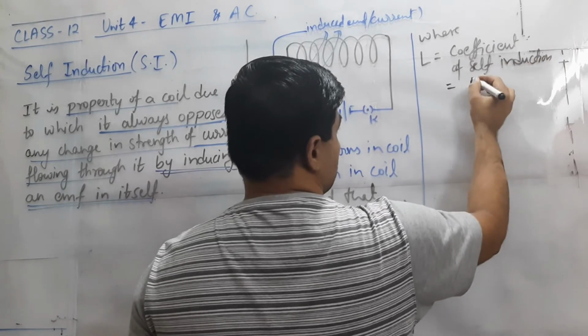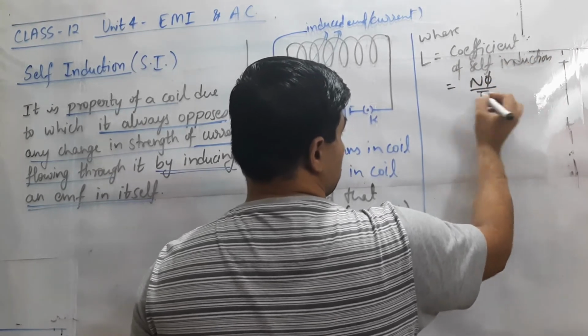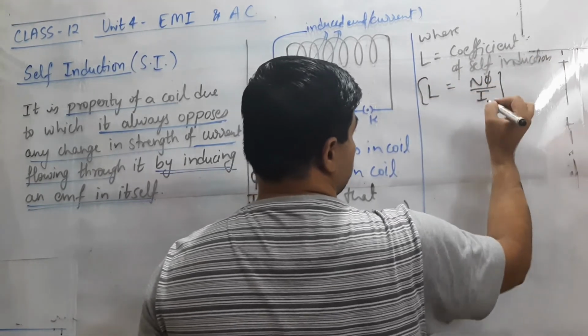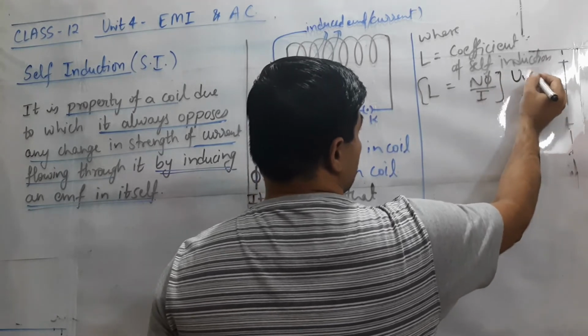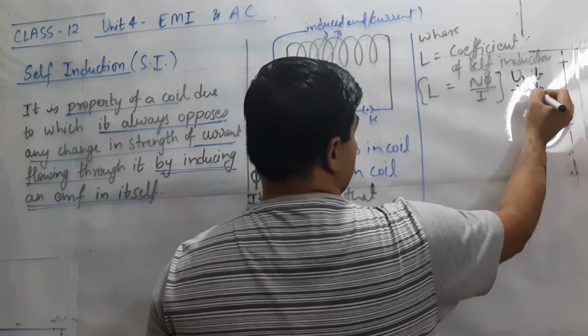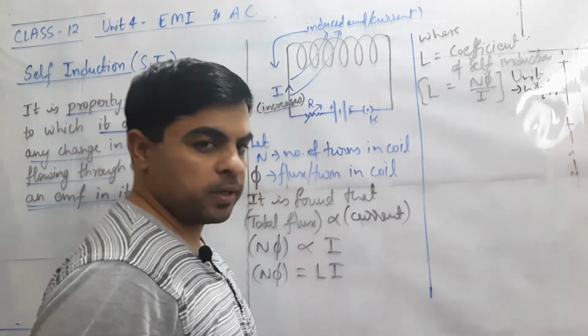The formula is L = N phi by I, and the unit will be Weber per ampere, since magnetic flux is in Weber and current is in ampere.